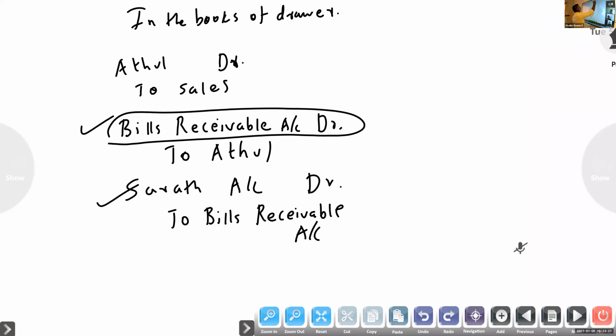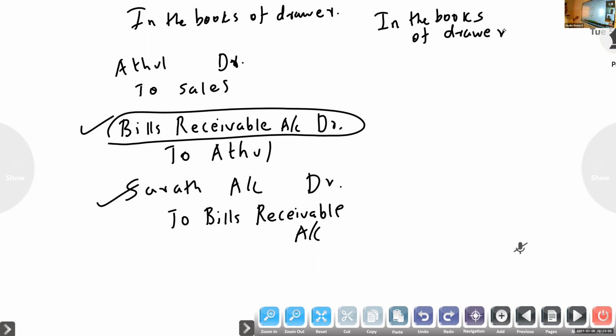Next, in the books of endorsee, Sharath. Drawee is also there, but drawee's entries are the same, so I am not repeating them. First, purchase account to Karthik, Karthik account to bills payable. Then endorsing, no entry here, because who is endorsing?